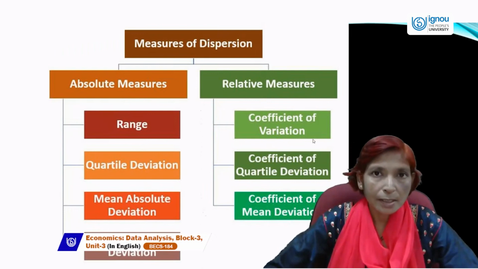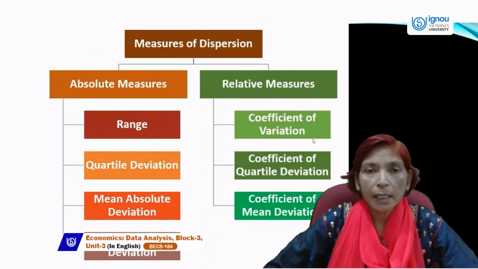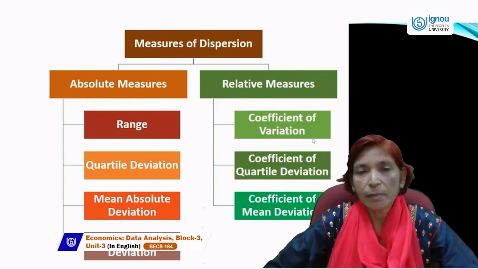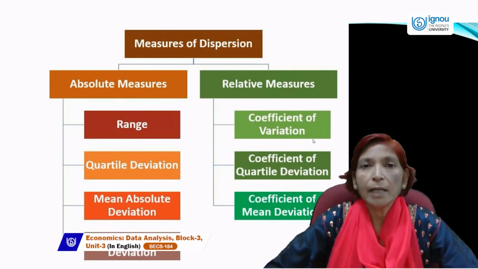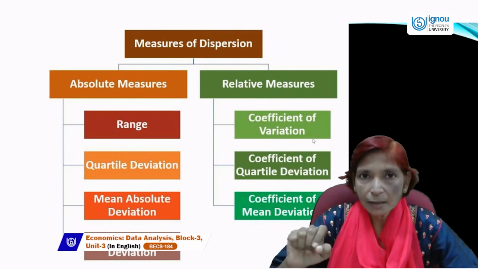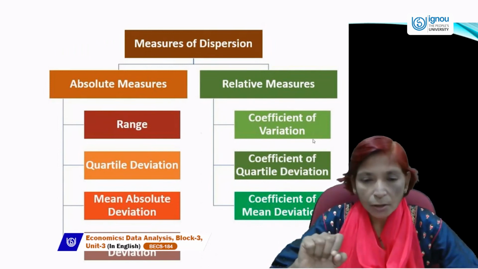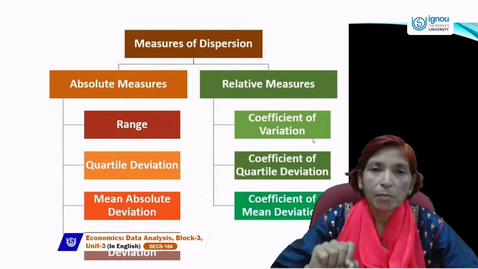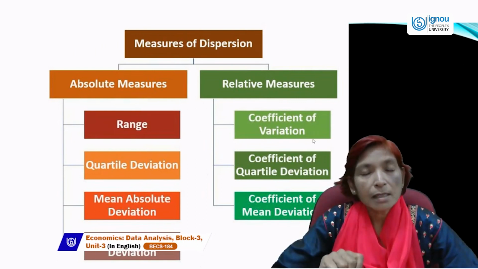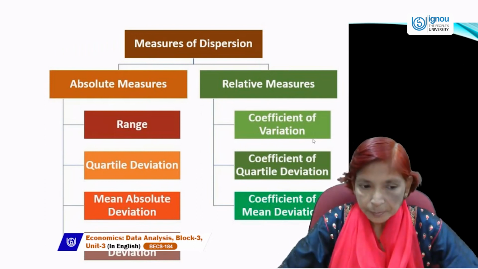And if deviations are taken from the median, then mean deviation coefficient will be estimated by dividing the mean deviation value by the median. So mean deviation divided by x bar is called coefficient of mean deviation, and if the mean deviation answer is divided by median, that is also called coefficient of mean deviation.